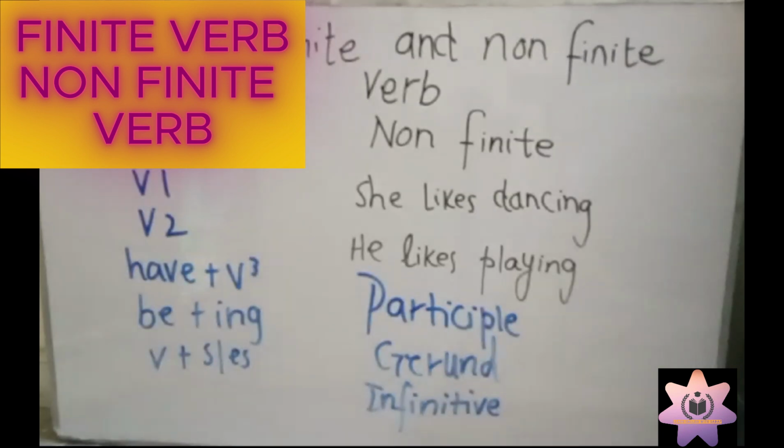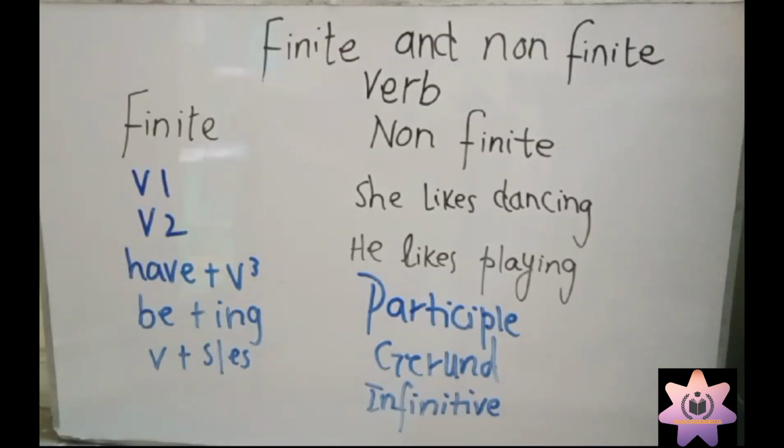Okay, I hope you understand the meaning of finite and non-finite verb. Finite verb is limited, restricted. Finite verb has to follow the rules and regulations of tenses in a sentence, and non-finite verbs have no rules and regulations in tenses. Participle, gerund and infinitive are also called non-finite verbs, because in gerund, participle and infinitives there is no use of tenses. I hope you understand the definitions of finite and non-finite verb.